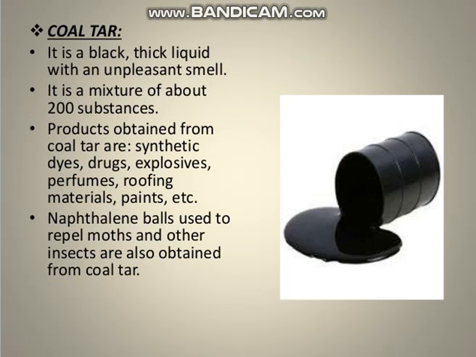After that, the next product is coal tar, which is a black colored thick liquid with an unpleasant smell. Now, in this liquid also we have various products. It is a mixture of about 200 substances. So, if we again distill this liquid, we can obtain various products from it.